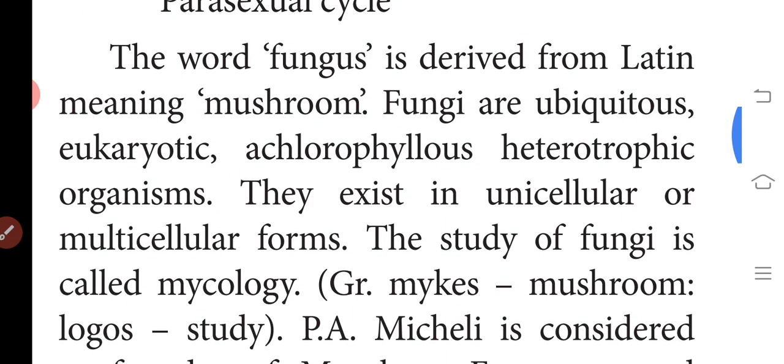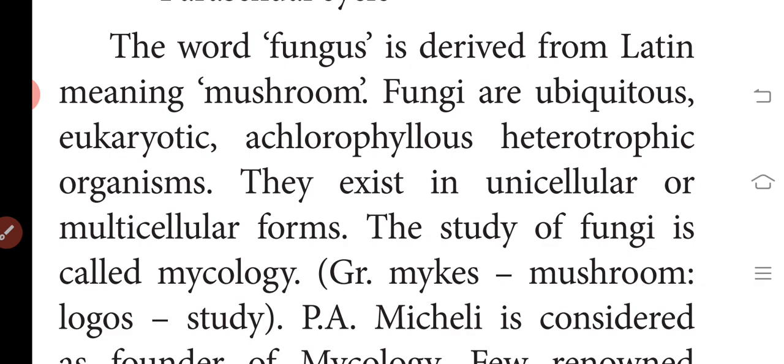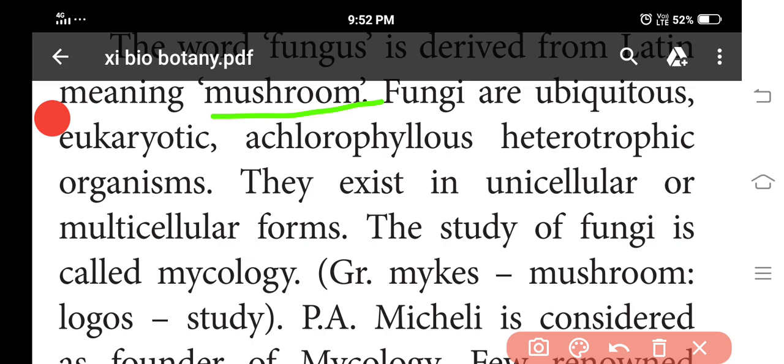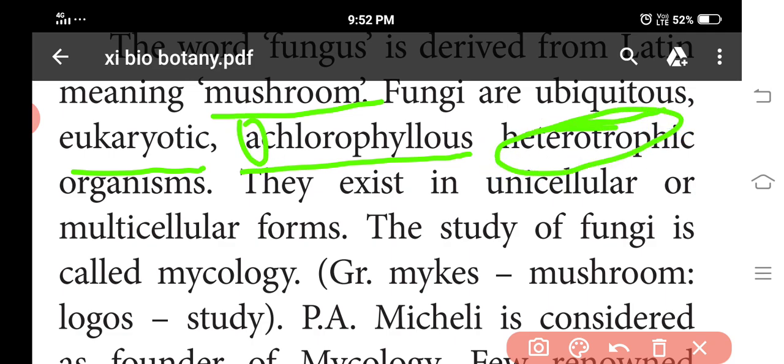Next we discussed fungus. Already I told you fungus means mushroom. It is a Latin word that comes from mushroom. It is ubiquitous, which means it is seen everywhere. It is a eukaryotic organism with a well-developed cell membrane. Achlorophyllous means chlorophyll is absent. Fungi are heterotrophic organisms that exist in unicellular or multicellular forms.